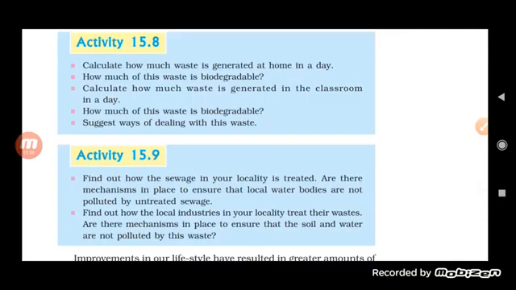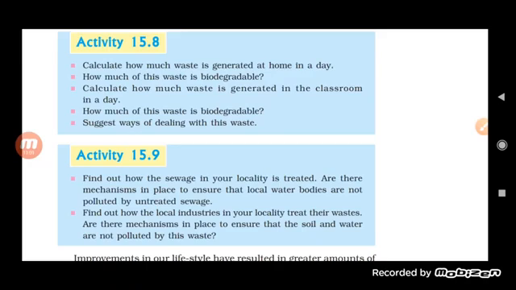If we are talking about the biodegradable waste, we already know that there are methods like composting and vermicomposting. These are some of the methods by which we can degrade the waste material. We can convert it into compost and use it as compost or manure.